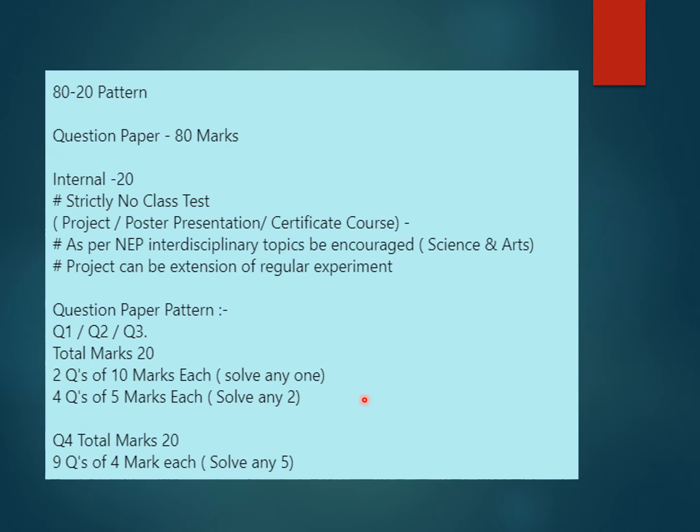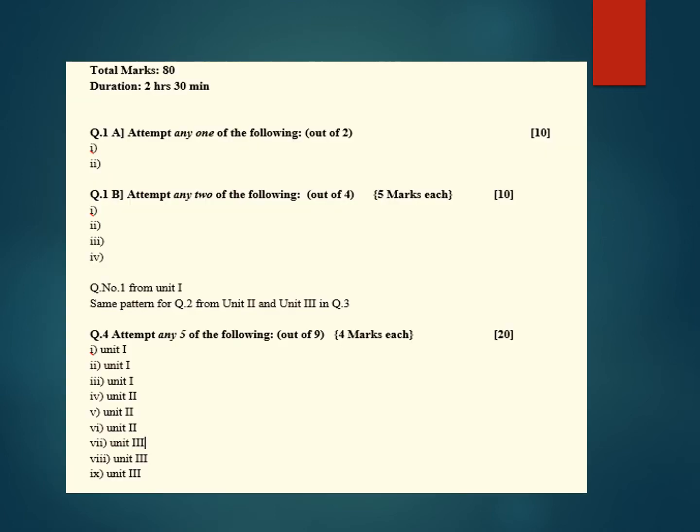In question number 4, you have to solve any 5 questions out of 9 questions having 4 marks each. These are short questions, short notes. It may be based on problems also, numericals also.